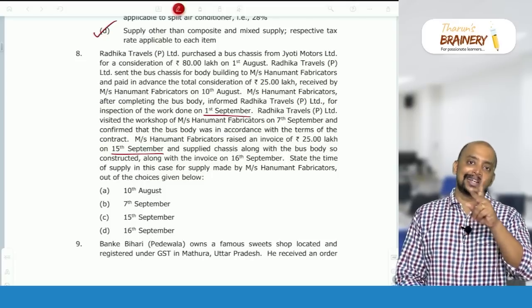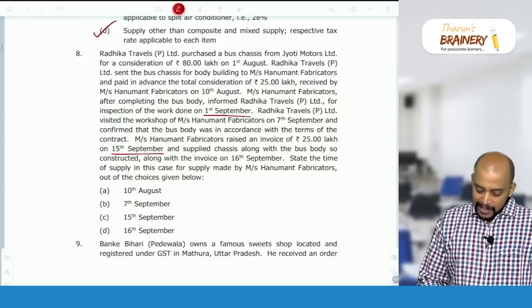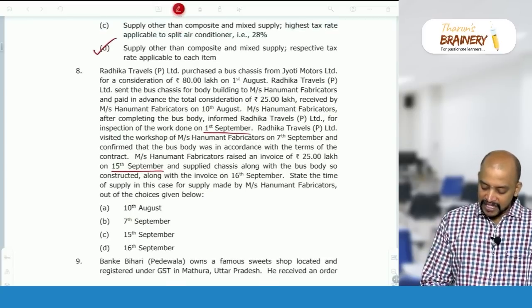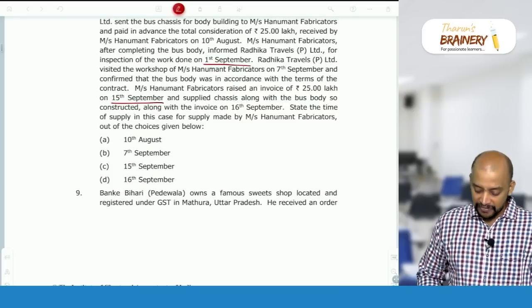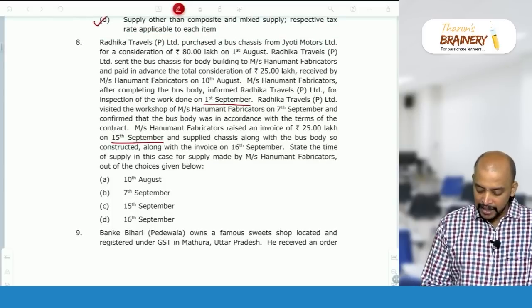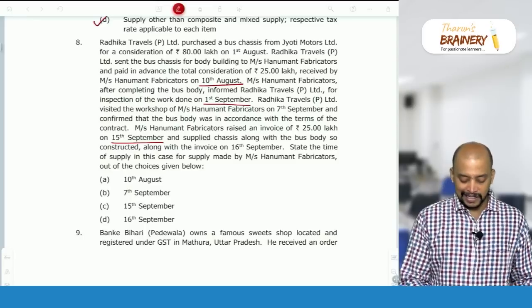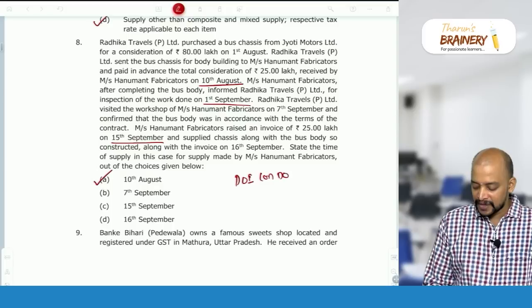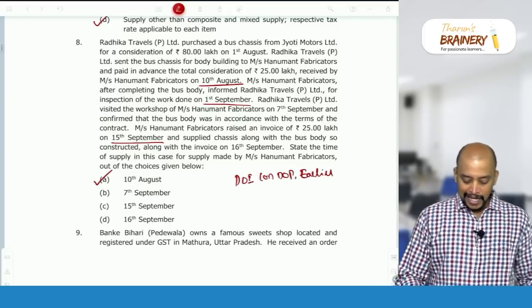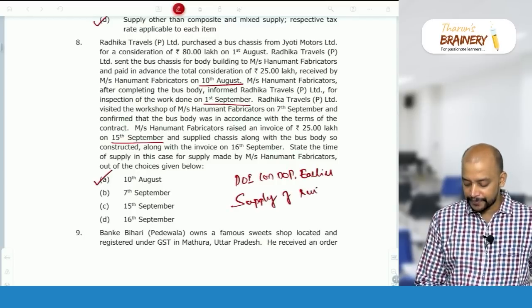If invoice is issued within 30 days, that is within the due date, invoice date or payment date, whichever is earlier. So, therefore, raised an invoice for 25 lakhs on 15th September and supplied the chassis along with the bus along with the invoice on 16th September. So, invoice is dated 15th September. What is the date on which payment is received? 10th August. So, therefore, we need to take 10th August or 15th September, whichever is earlier. So, 10th August will be taken. So, date of invoice or date of payment, whichever is earlier, as invoice is issued within time limit, within the due date. And this is services here, not supply of goods. It will be treated as supply of services.